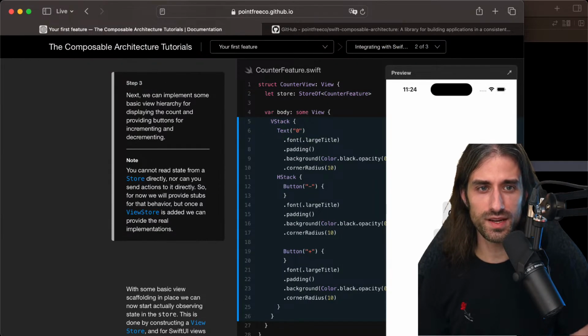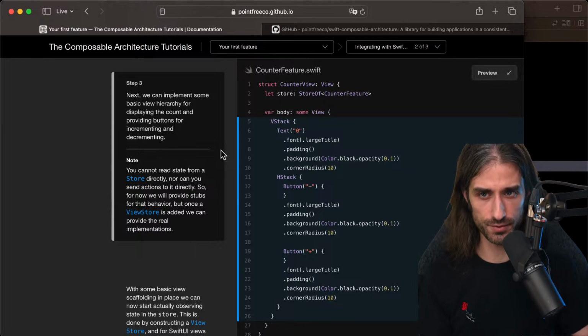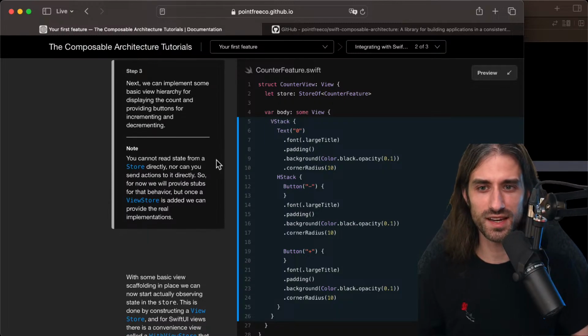We are at step 3, and it's when we start to implement a view. We can see how it's going to look like. So next, we can implement some basic view hierarchy for displaying the count and providing buttons for incrementing and decrementing. And in my case, also resetting, because I decided to add myself this extra case.